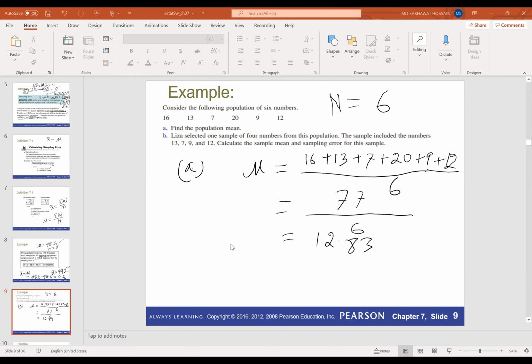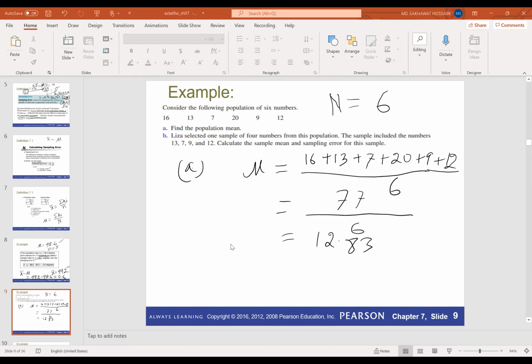So part B is Lisa selected one sample of 4 numbers from this population. So one sample is collected and the sample is 13, 7, 9, 12. Calculate the sample mean and sampling error. So for part B, we have to calculate the sample mean, x bar. So x bar is 13 plus 7 plus 9 plus 12 divided by 4.